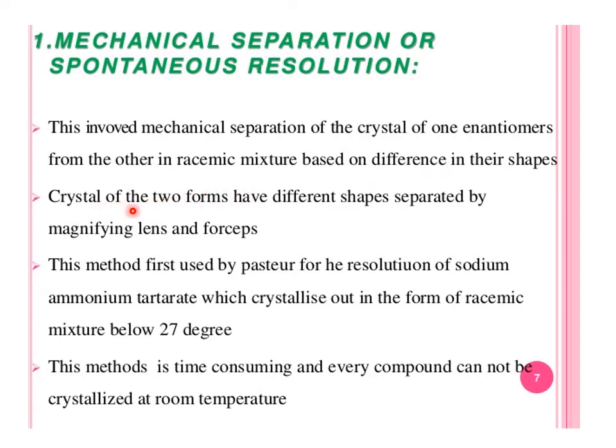Crystallization means a slow evaporation process. There is a need to slowly evaporate the mixture, in which after evaporation water will get lost and crystals will be formed, but this is not common for all the compounds. That is why every compound cannot crystallize out at room temperature. Sometimes compounds need low temperature or high temperature for crystallization. So this method has some limitations: it is time consuming, and second, it is temperature dependent. Both are the limitations of this method.